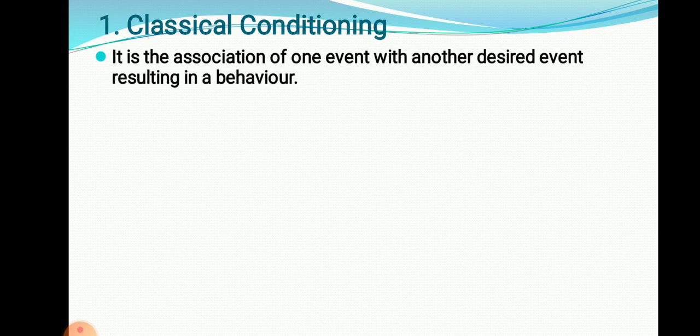Classical conditioning. It is the association. Association means एकत्र येणे. Association of one event. Event means घटना. One event with a desired event, which results in behavior. What does learning say? Learning is a process through which an individual changes his behavior through his own efforts.